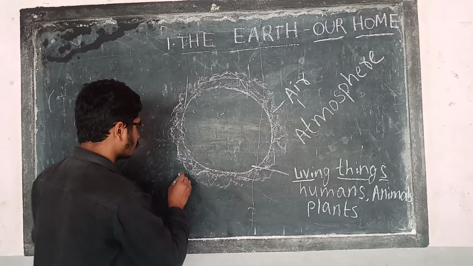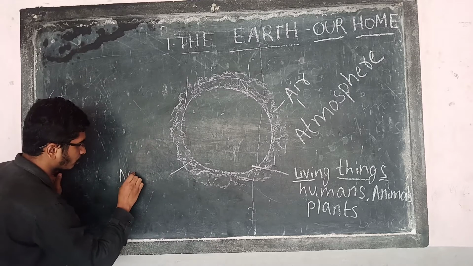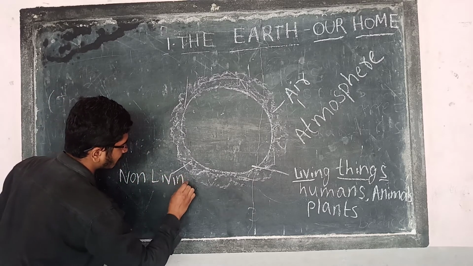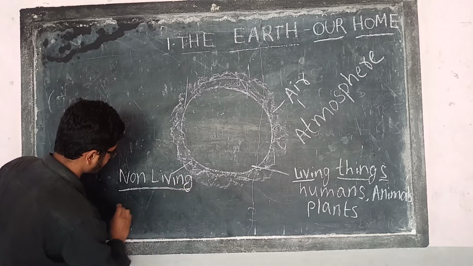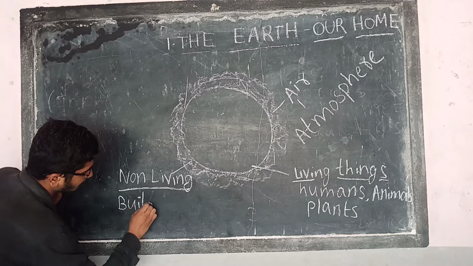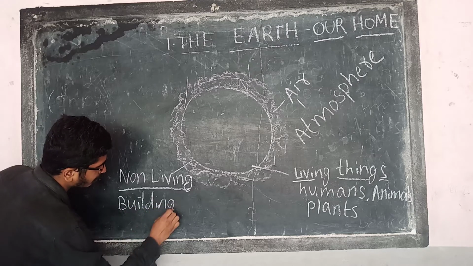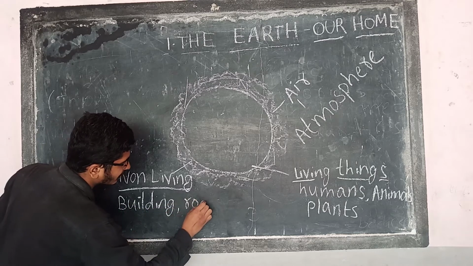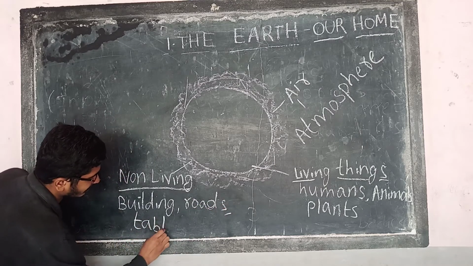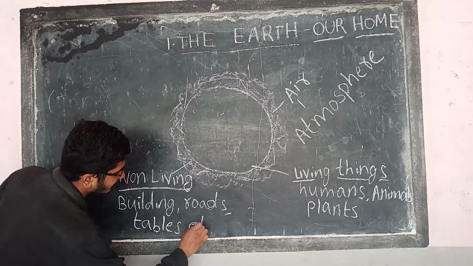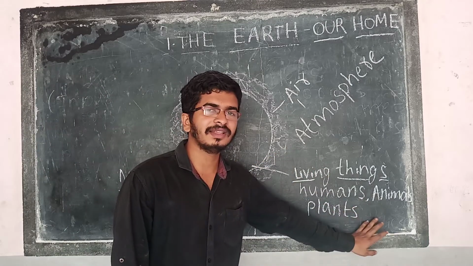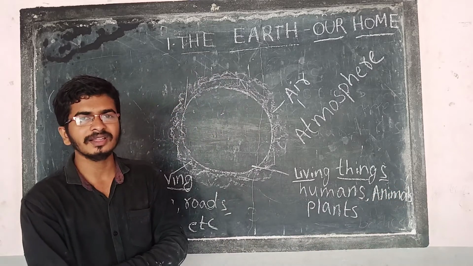Okay. Examples also, let's write. For you people, let's write non-living things also. For example, we can say buildings, roads, tables, chairs, etc. Many things are there. These all are non-living things and these are living things. Clear? Animals, birds, etc. are living things.